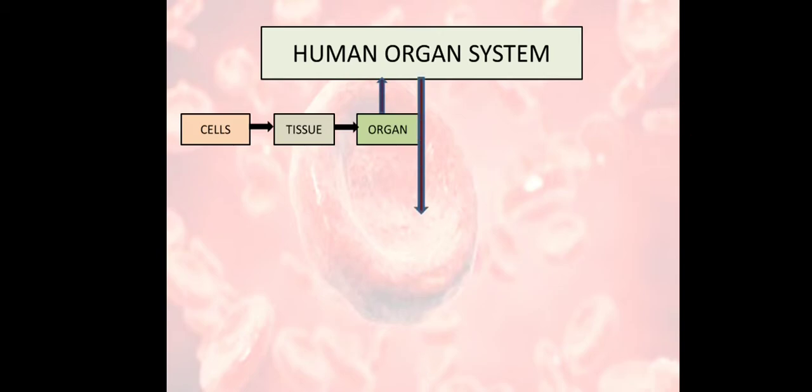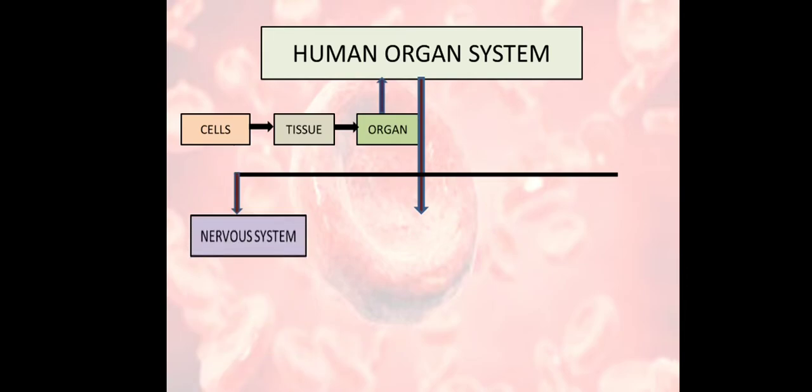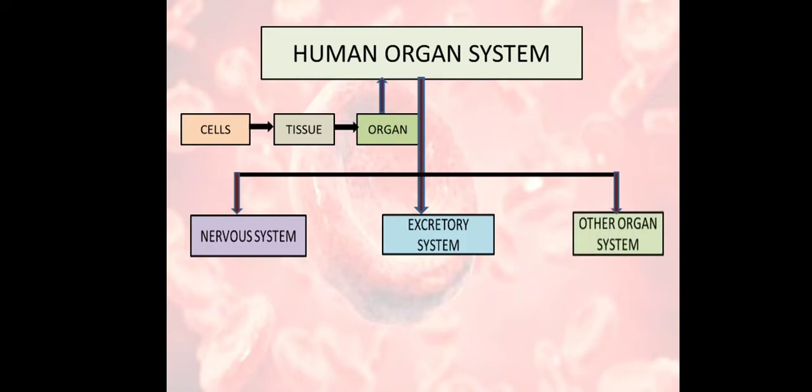Okay, now we are going to start our chapter. First of all, we have nervous system, second we have excretory, and third we have the other organ systems. Starting from nervous system, first of all we will study the central nervous system, secondly the peripheral nervous system.